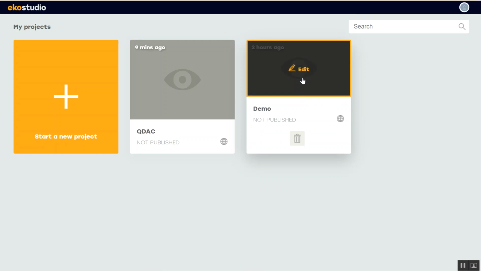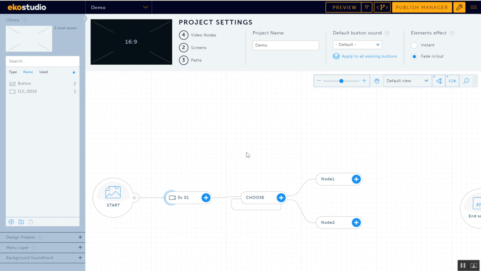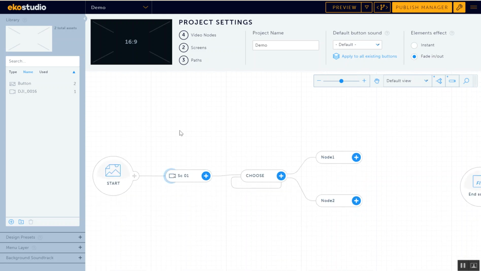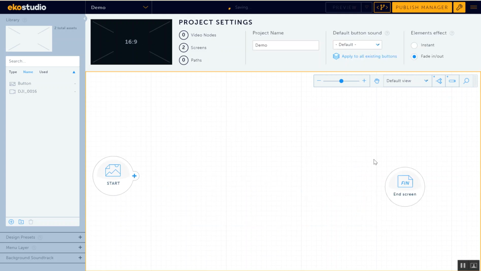So I'm just going to go to the demo. To build the tree, I'm going to start with the starting point, add a node. Then I'm going to add 3 nodes. One will go back into that loop, and there'll be 2 to select. So you can see this is the demo I had built, and I'll just build it for you again. Just going to delete all of that.